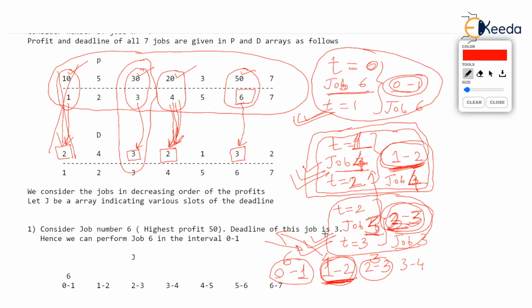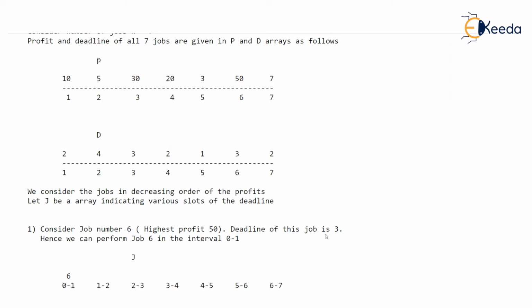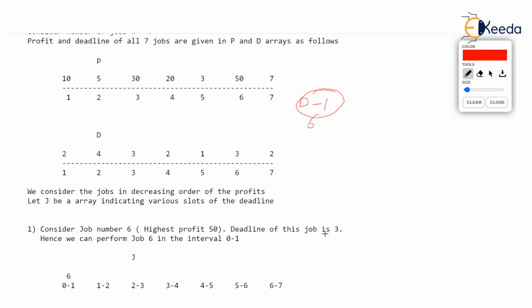I hope you are understanding what's going on, isn't it? So I'll redraw this. What was done really is between 0 to 1, job 6 was done, correct? Between 1 to 2, although low priority, it was job 4 done because the deadline of job 4 was 2. Then between 2 to 3, high priority actually, this job 3 was done. You check that deadline is 3. So job 3 was done. Great. And then job 1 was rejected actually.